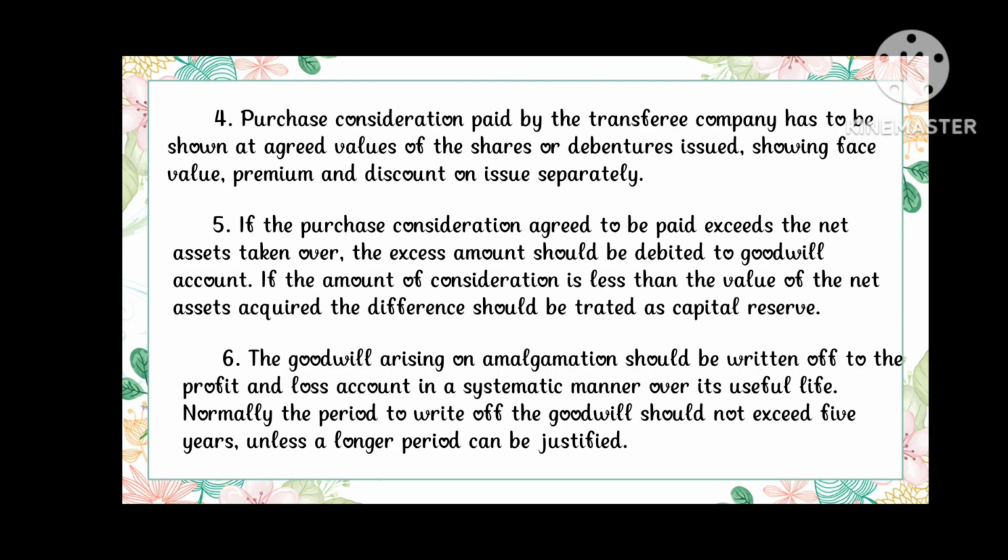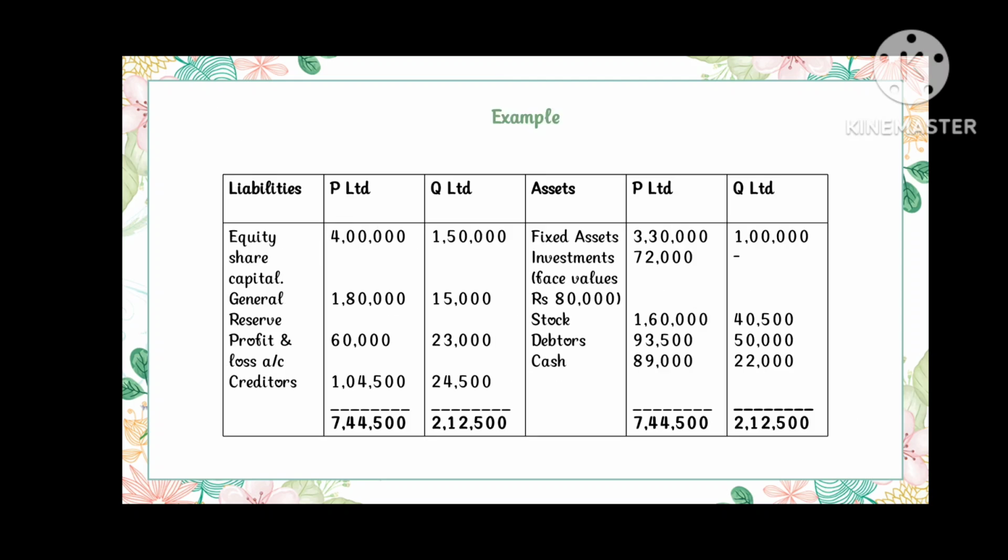If the purchase consideration agreed to be paid exceeds the net assets taken over, the excess amount should be debited to goodwill account. If the amount of consideration is less than the value of the net assets acquired, the difference should be treated as capital reserve. The goodwill arising on amalgamation should be written off to the profit and loss account in a systematic manner over its useful life. Normally, the period to write off the goodwill should not exceed 5 years unless a longer period can be justified. Here's an example for amalgamation in the nature of purchase.